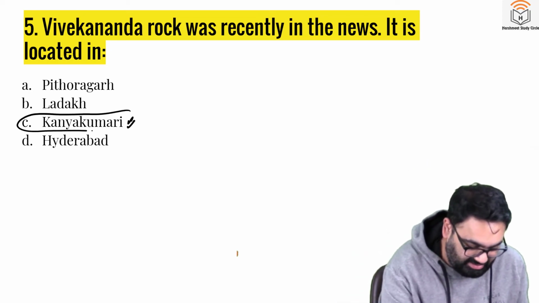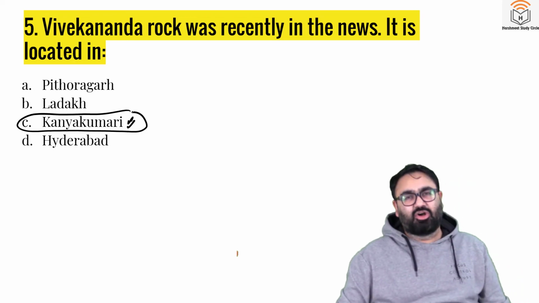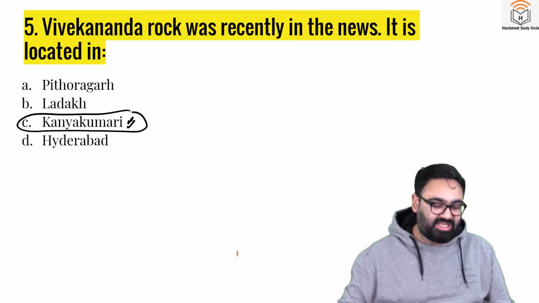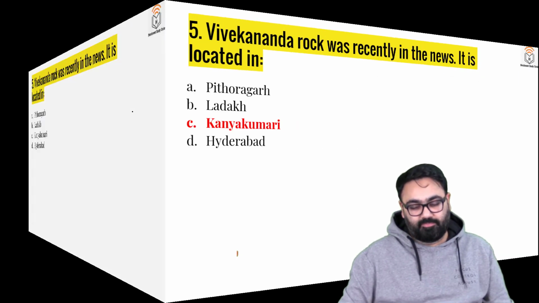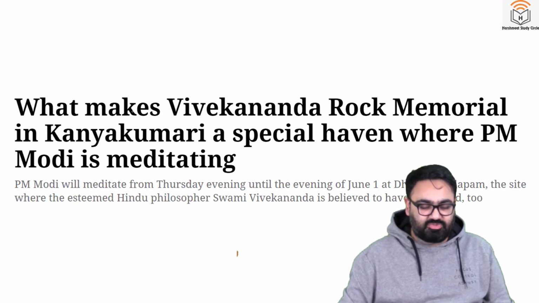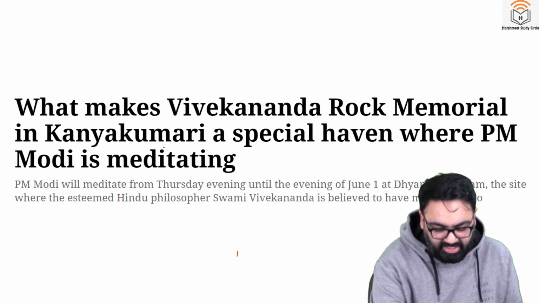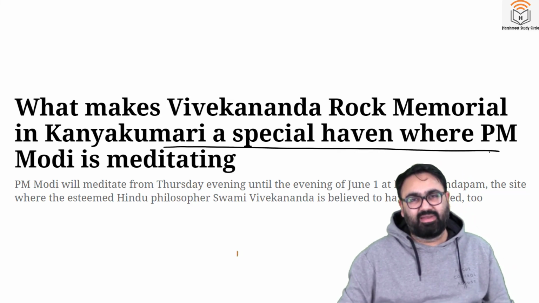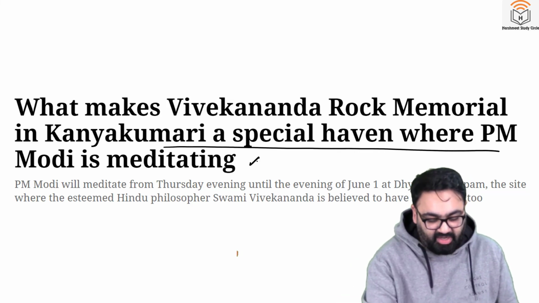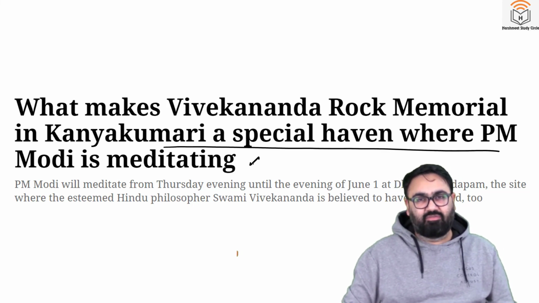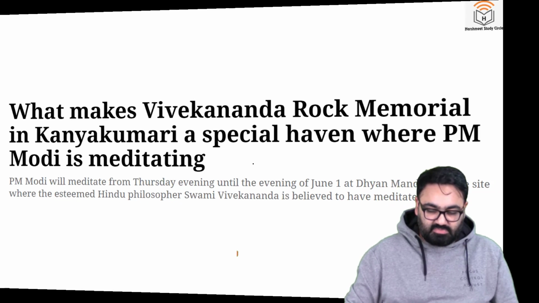C is the correct answer. It is famous because it is said that Swami Vivekananda also meditated at this place, and it is after him only this rock has been called as a Vivekananda rock. Kanyakumari is the answer. This was covered in a lot of different newspapers. For example, the Indian Express carried this article about how Vivekananda Rock Memorial is extremely special. This is the same place where Swami Vivekananda also meditated. The Prime Minister went there after the elections were over.